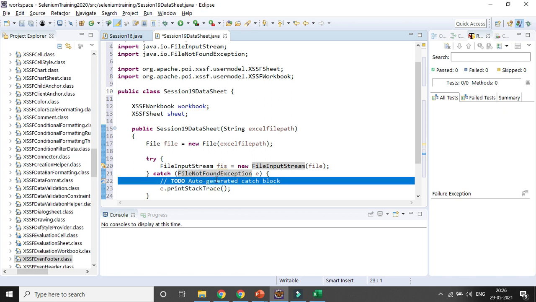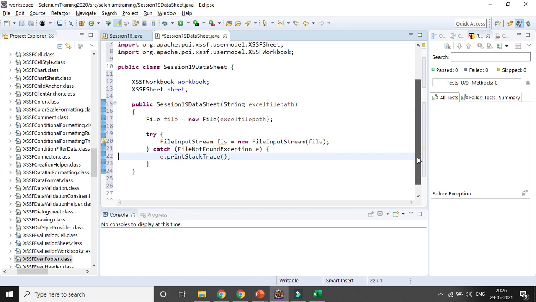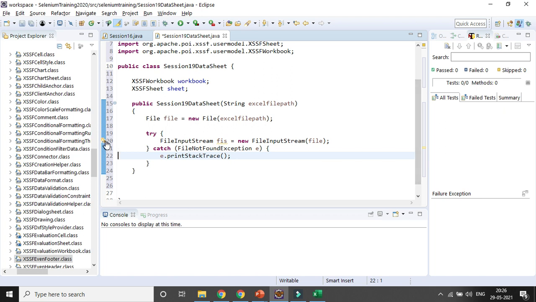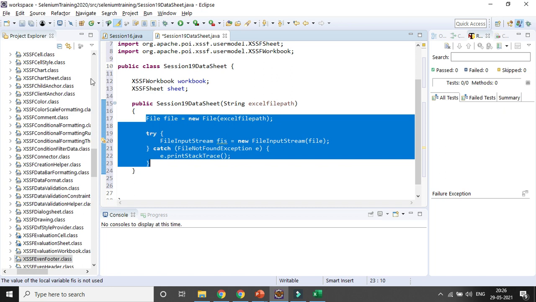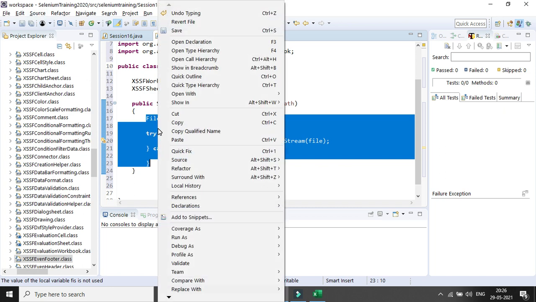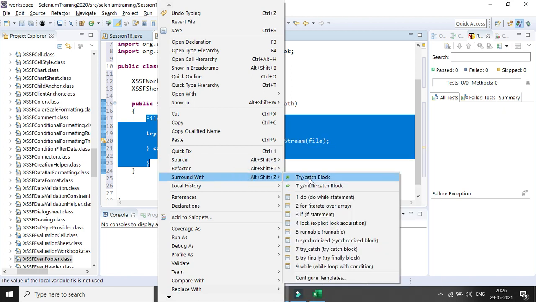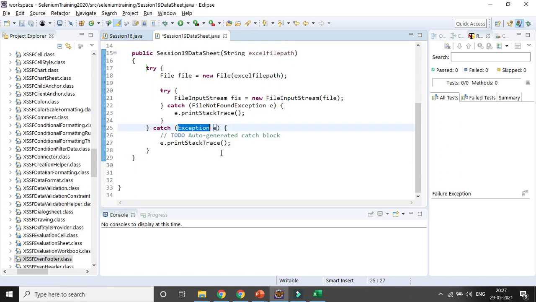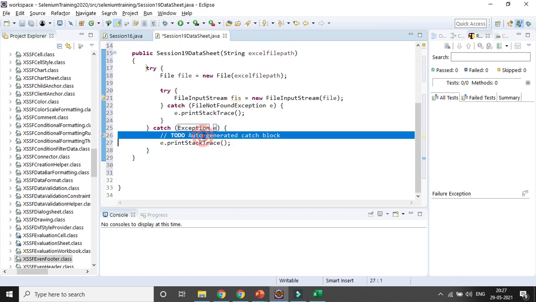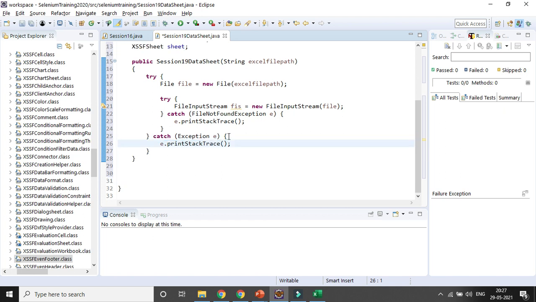I think it's done now. Okay, maybe I can surround all the things with another try catch block. Sometimes it can create some error. So let's try to surround with try catch block. Yeah. So to overcome any kind of error. Okay. So that's why I have tried to create. Yeah. So sorry, that's not the case.